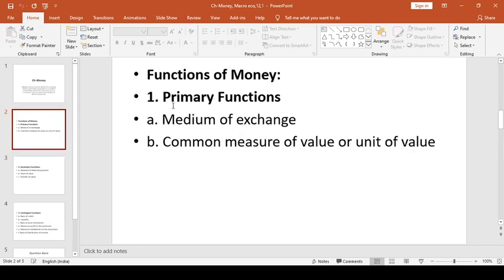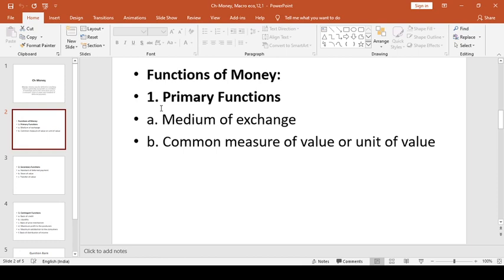If we go with the primary functions of money, these are the main or basic functions, and under it there are two functions. These are medium of exchange and common measure of value or unit of value. First we will discuss the medium of exchange.